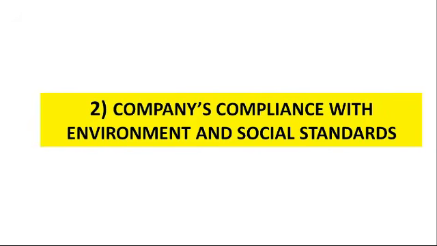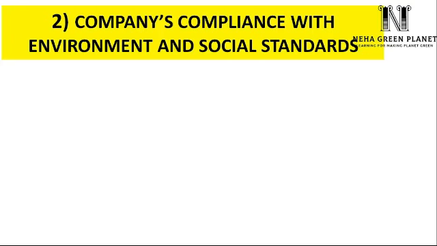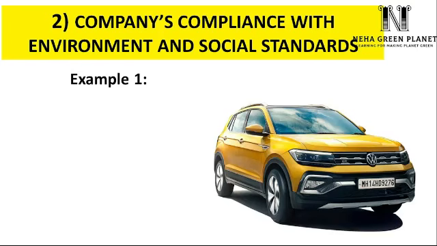Second, there is also a need for companies' compliance with environment and social standards. So we cannot restrict or halt economic growth. Right now, economic growth is based on companies and manufacturing processes. But then, at least companies can comply with environment and social standards. In this direction, many companies are already taking a lot of initiative. For example, Volkswagen. Volkswagen is a car manufacturing company. Volkswagen will be launching its electric vehicle.